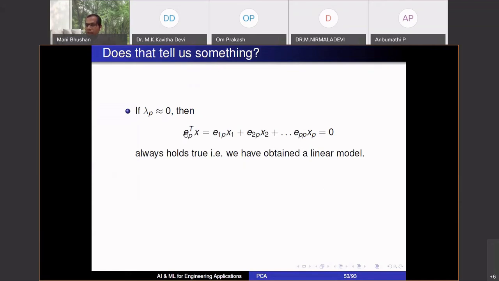If there are several eigenvalues which are 0, see, it will never be exactly 0 because data is always noisy. The noisy flow rates will not add up, F1 minus F2 will not be 0. It's only for the true flow rates. For noisy flow rates there will be some deviation, but it will be small, so the eigenvalue will be small. If there are many eigenvectors with small eigenvalues, you have extracted many relationships. Data is high dimensional, and there are many relationships among those variables, not just one, not just two. There could be many relationships, redundancy in the data. In the flow example in the morning, we had 5 variables but 3 relationships, so I will find that 3 eigenvalues are small. So I can extract those relationships in PCA.